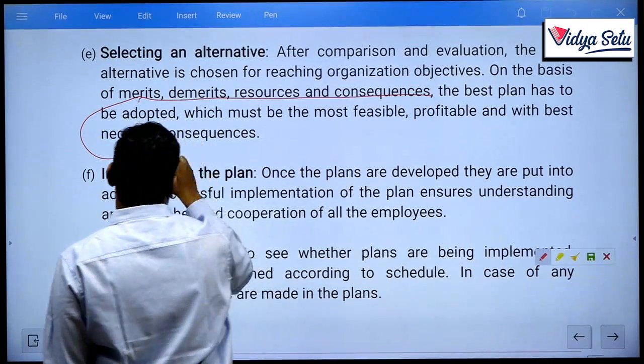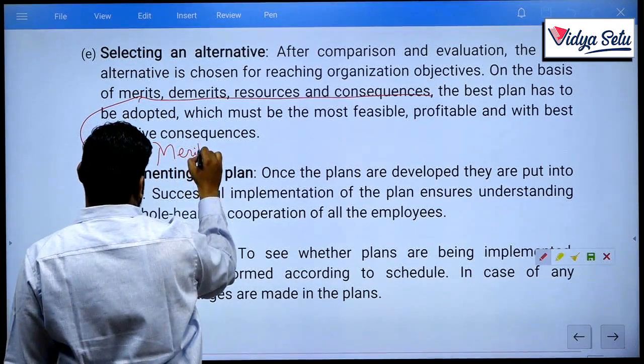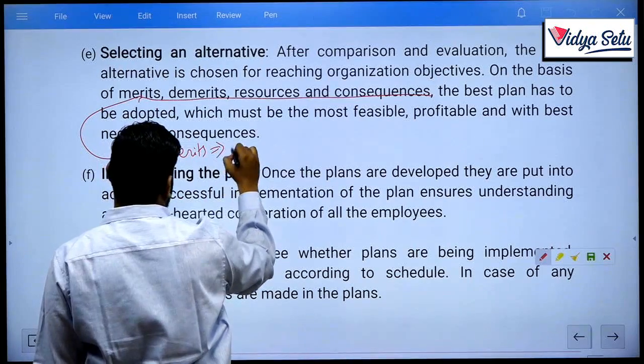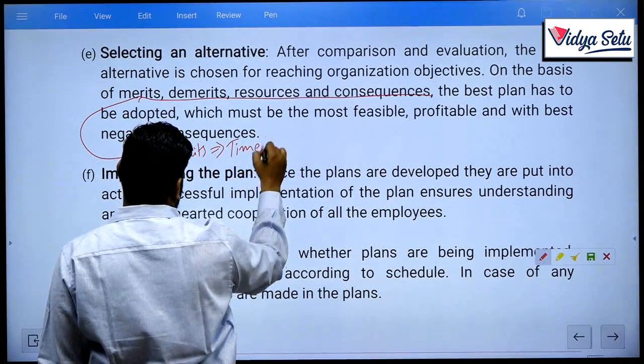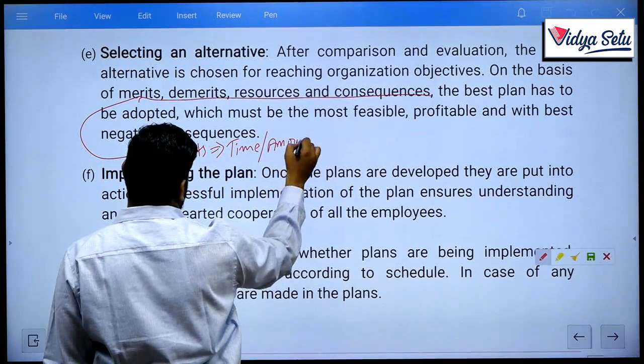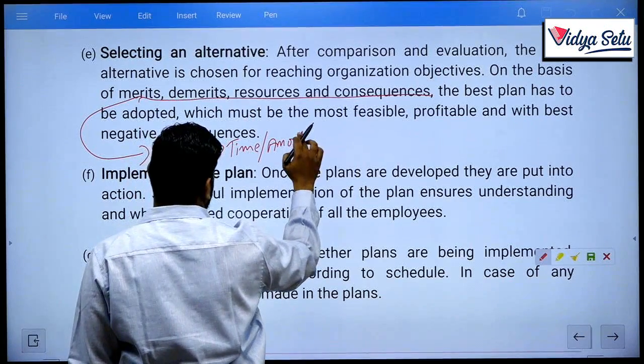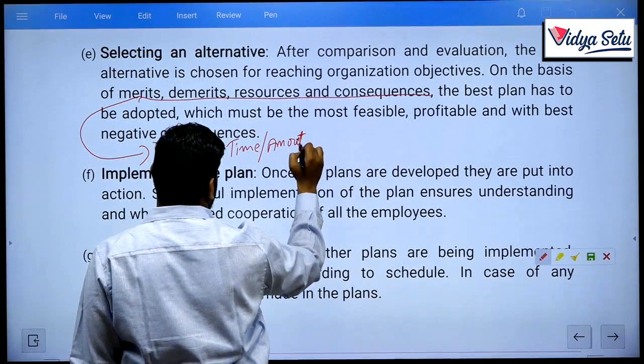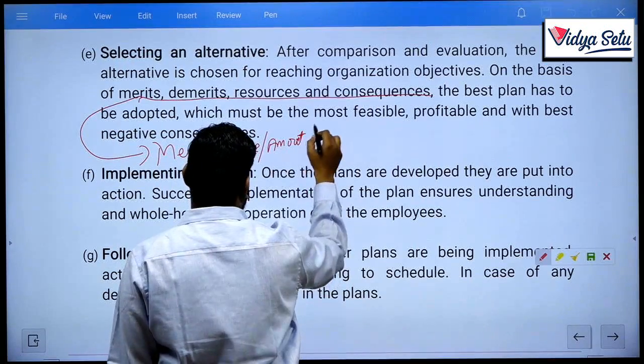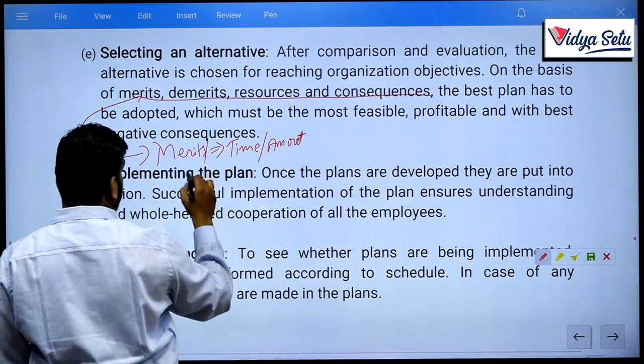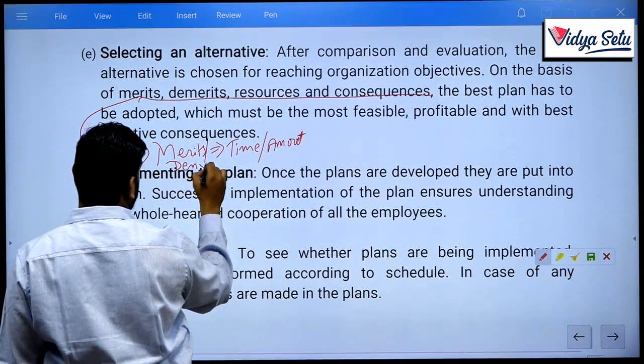Merits are discussed in terms of your time or amount. It also comes for demerits also. Merits or demerits come with time and amount.